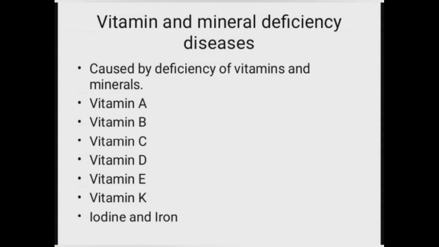Next, vitamin and mineral deficiency diseases. Certain diseases are caused by deficiency of vitamins and minerals. By eating vitamin and mineral rich food items, we can avoid these diseases.